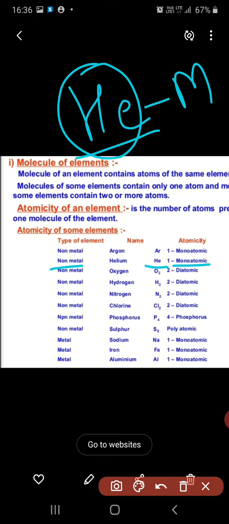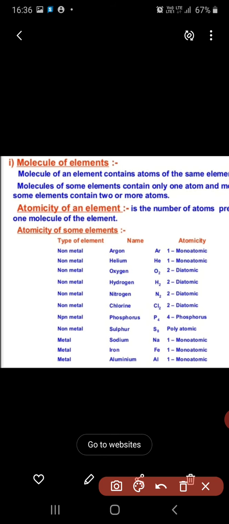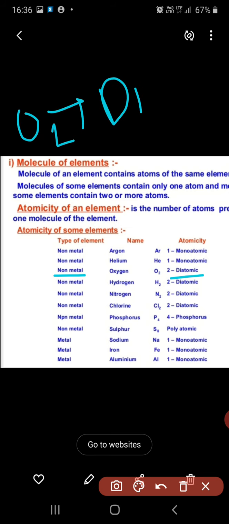Now the third one is oxygen. Oxygen is a non-metal. We write O2, O and 2. Then how many oxygen atoms are there? 2 oxygen atoms. That's why we call it diatomic.